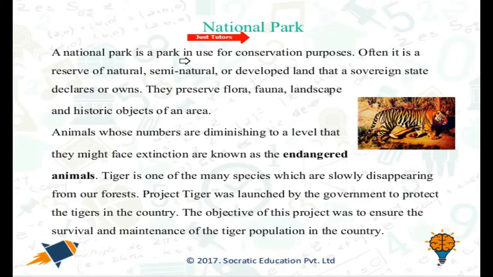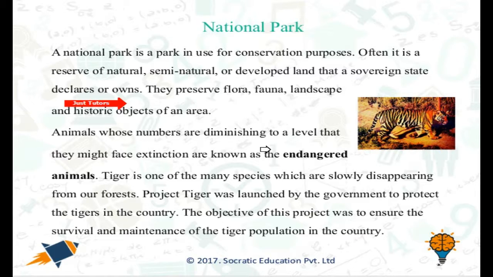National park. A national park is a park in use for conservation purposes. Often it is a reserve of natural, semi-natural or developed land that a sovereign state declares or owns. They preserve the flora, fauna, landscape and historic objects of an area.